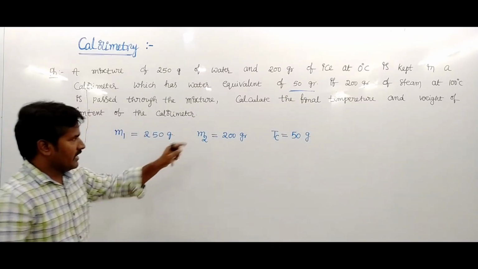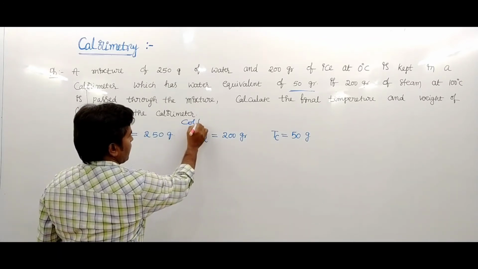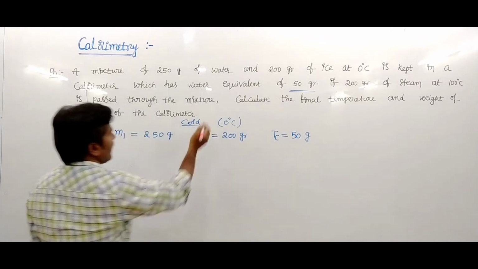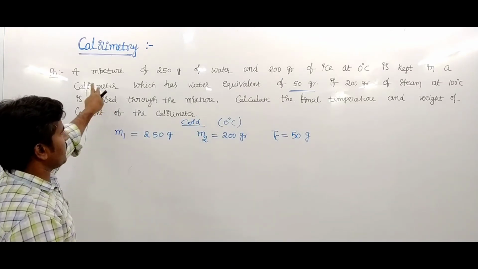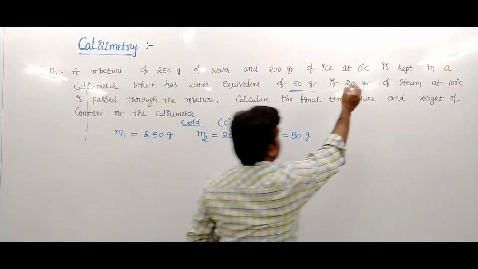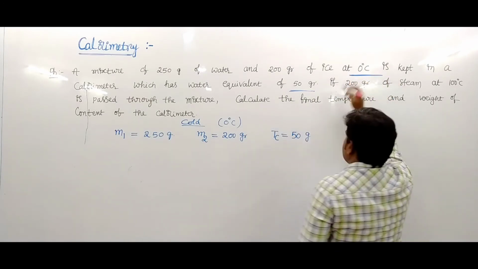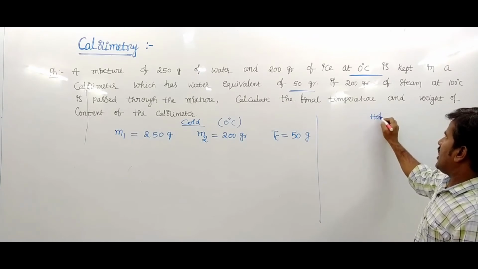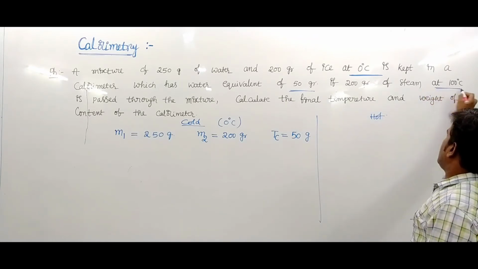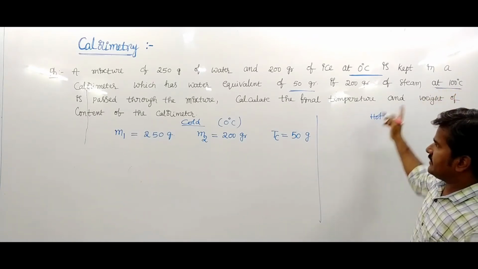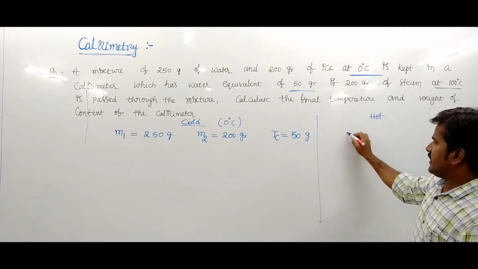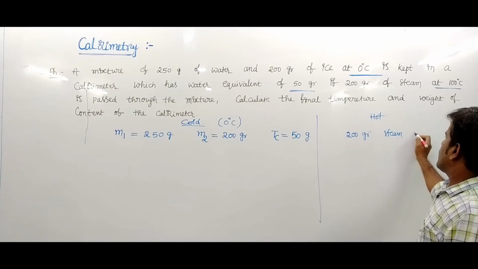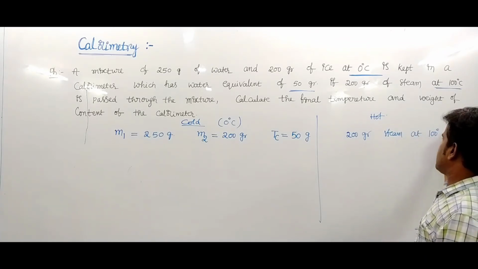These are cold bodies, kept at 0 degree Celsius. And the hot body is 200 gram of steam at 100 degrees Celsius.